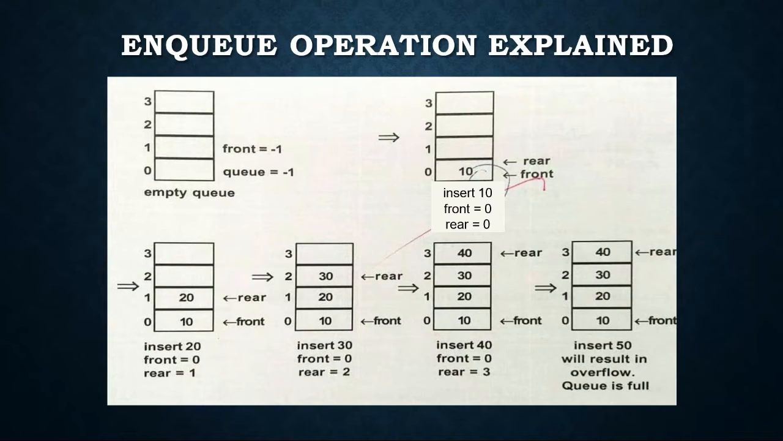Here we can see an empty queue. When we insert 10, the rear and front will be 0. When we insert 20 in index 1, the rear will shift to index 1. When we try to insert 30, the front will be 0, the rear will be 2. When we insert 40, the front will be 0 and the rear will be 3. When we try to insert another element, in this case the queue is full, it will result in overflow.